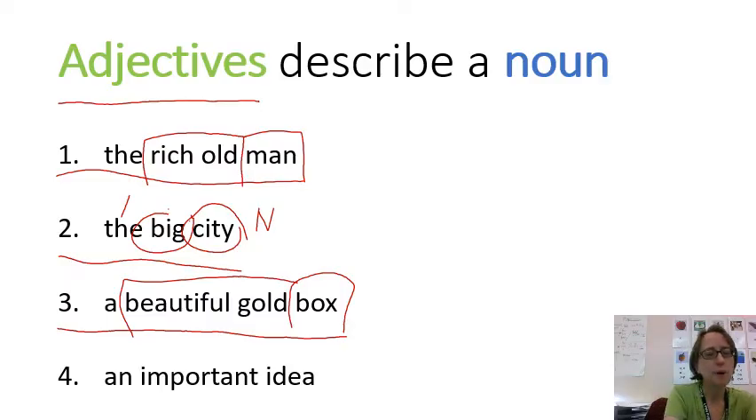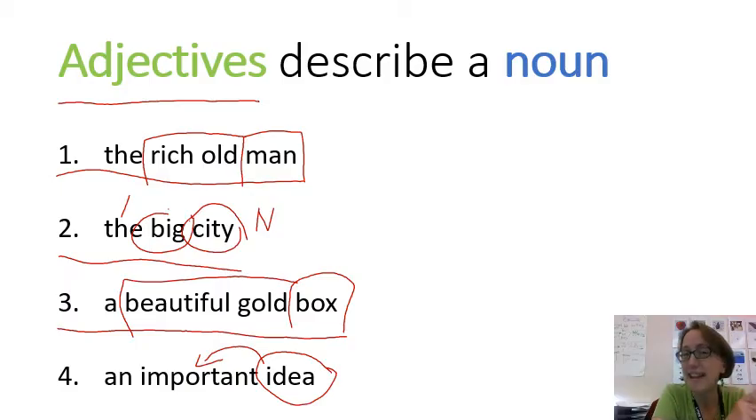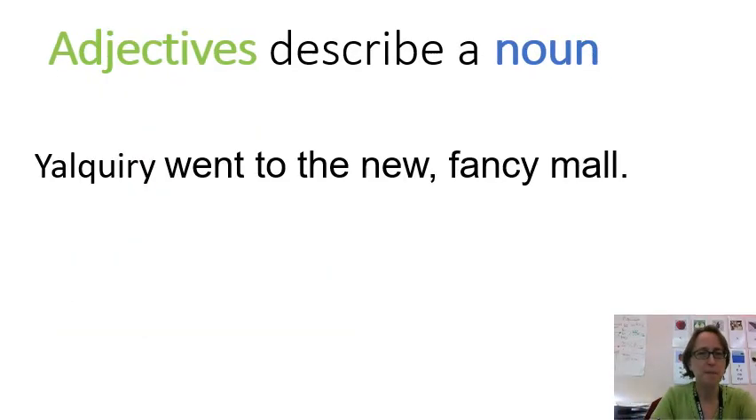Finally, number 4, an important idea. Idea is my noun because it is an idea. What word describes the idea? The word important. Now, here's a trick. In English, usually the adjectives come before the noun they describe. If you speak Spanish, you know the adjectives usually come after the noun. So that's one way you can tell them apart.